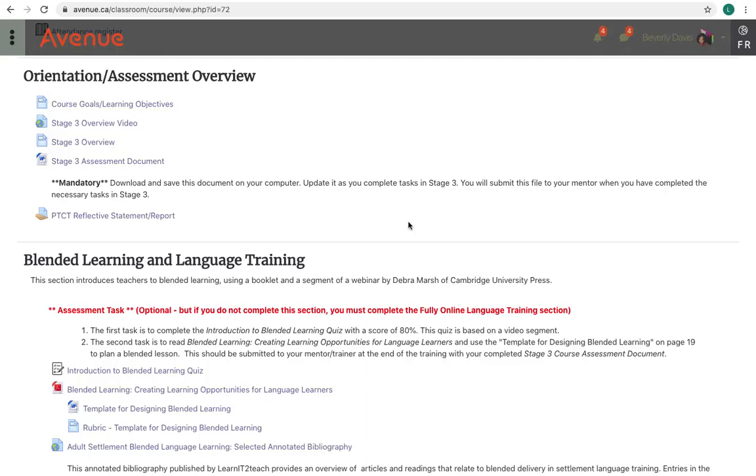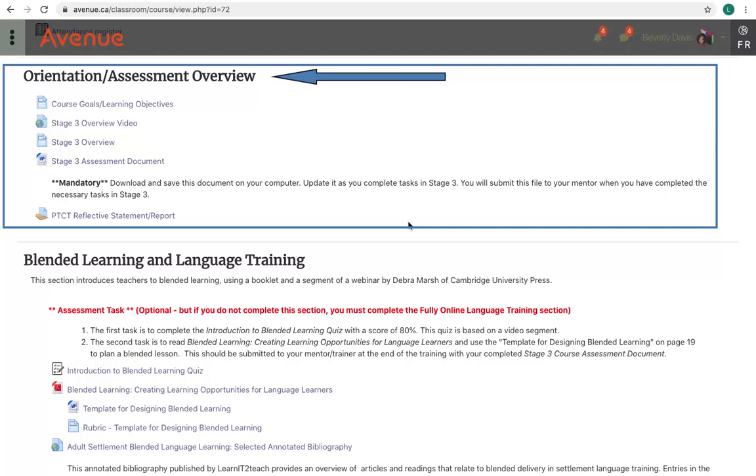When participants are ready to start Stage 3, they should begin by exploring the Orientation, Assessment, Overview section. The first link in this section, the course goals, learning objectives, summarizes the learning outcomes of this training. The Stage 3 overview video and the supporting document provide a general orientation to the course.